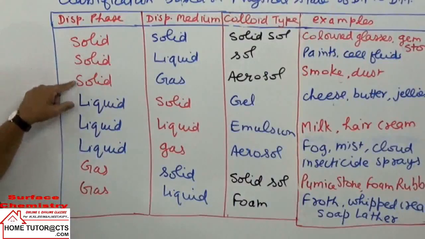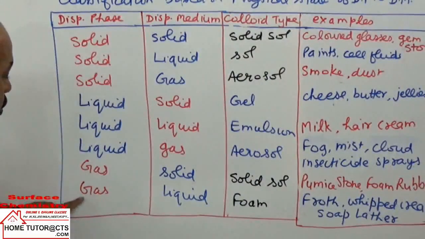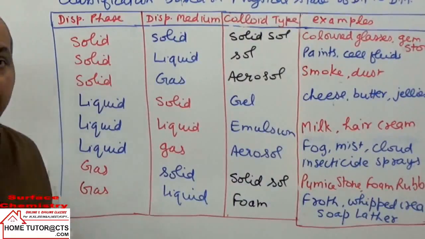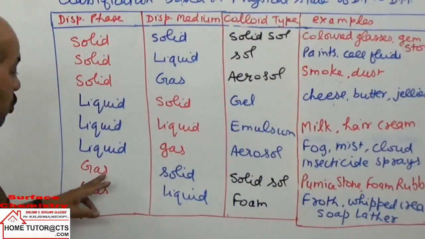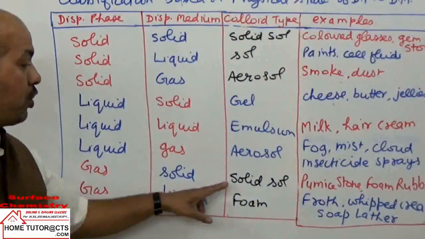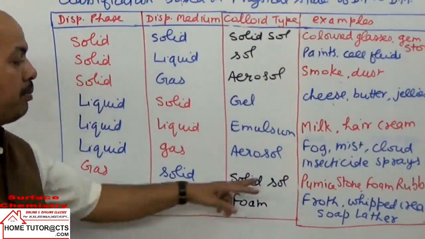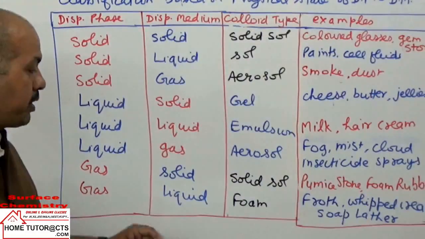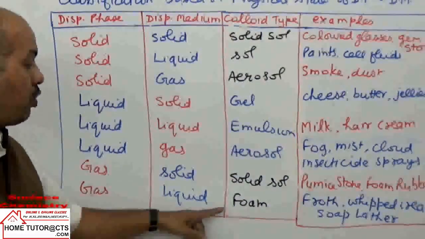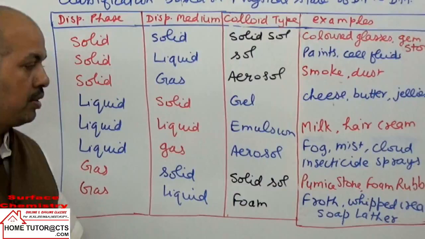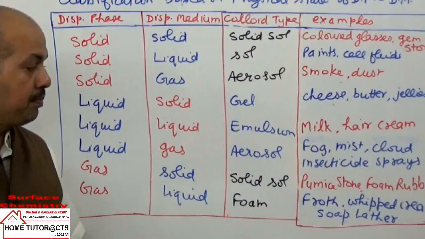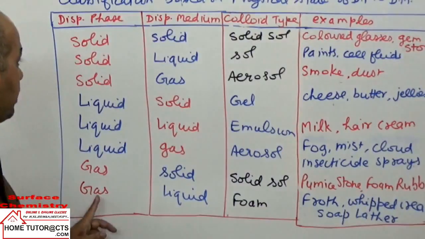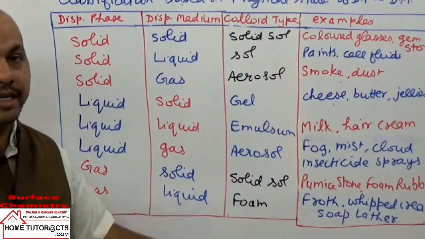Gas in gas is not taken, already explained why: the mixture is homogeneous. Gas in solid is called solid foam. Examples are pumice stone, foam rubber. Then gas in liquid is called foam. Examples are froth, whipped cream, soap lather, where we have gas as the dispersed phase and liquid as the medium.